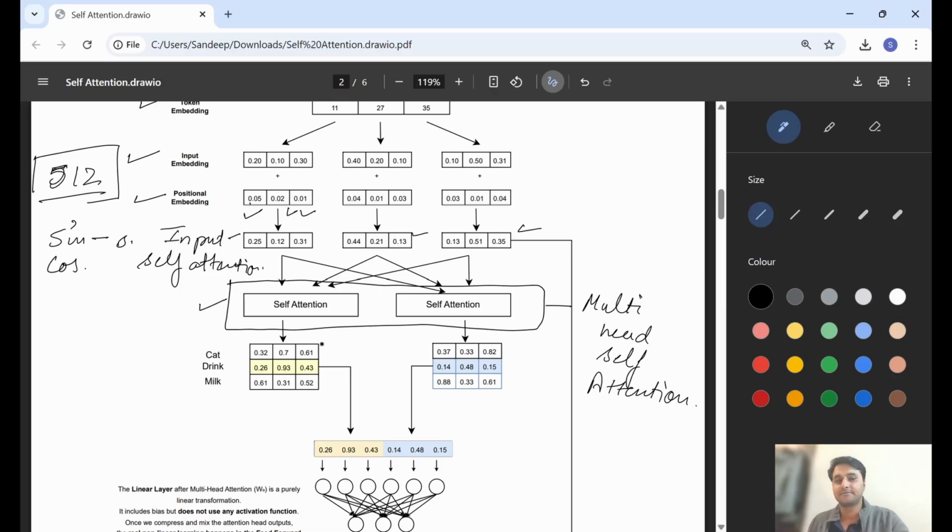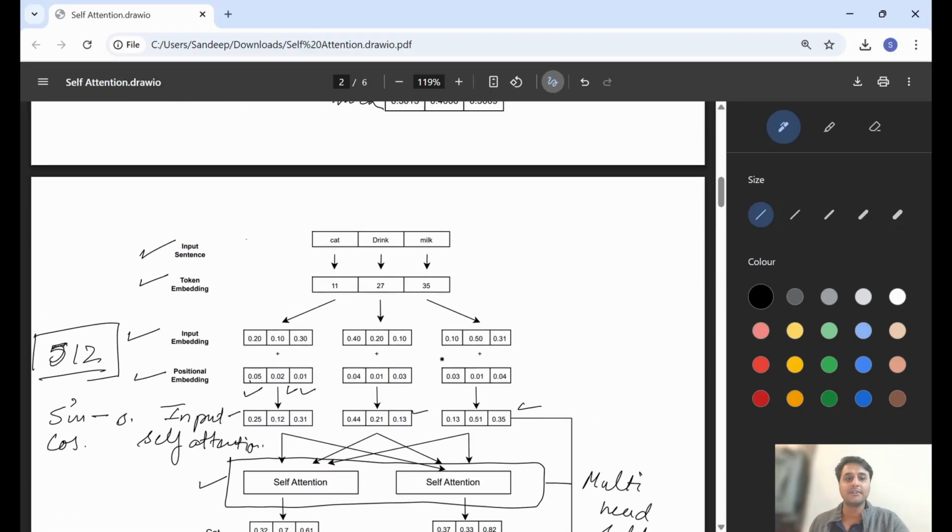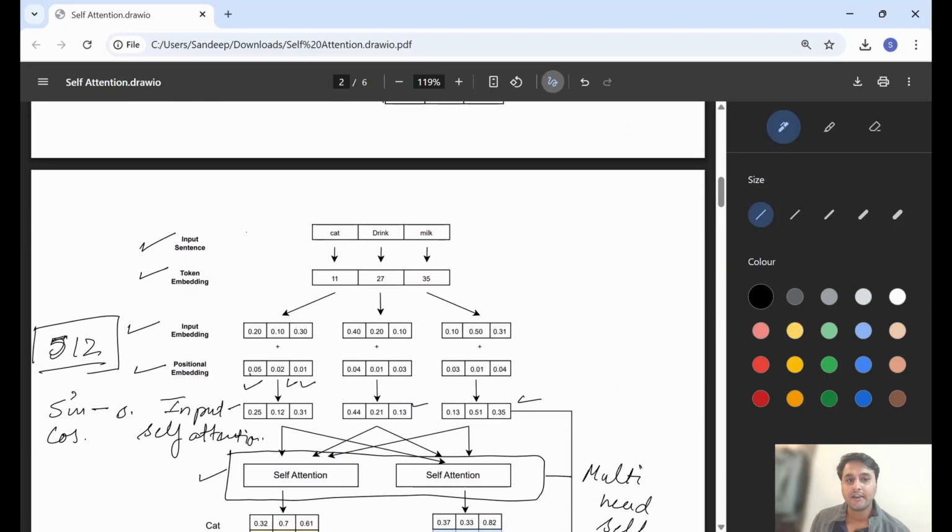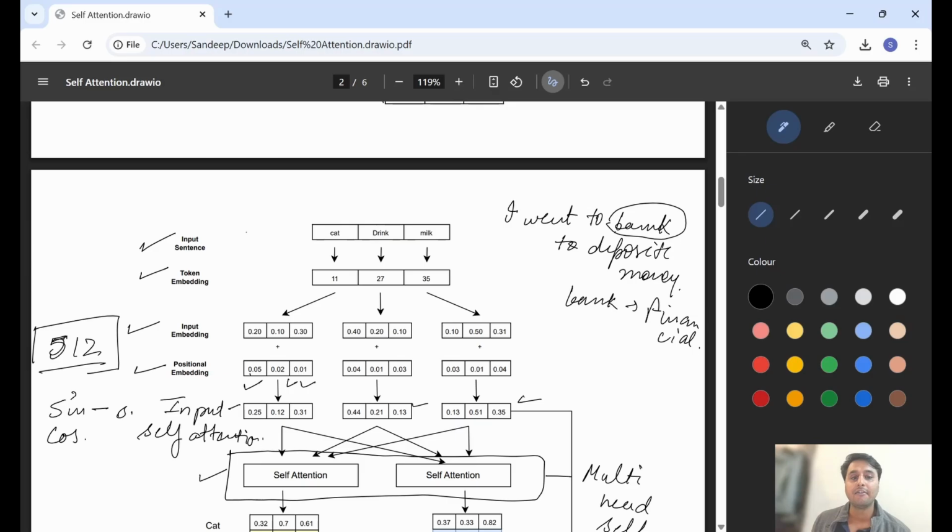So why are we using multi-head self attention? Because in every sentence there can be many meanings. For example, let's look at the sentence: I went to the bank to deposit money. Here the word bank is a financial bank where we actually went to deposit money.